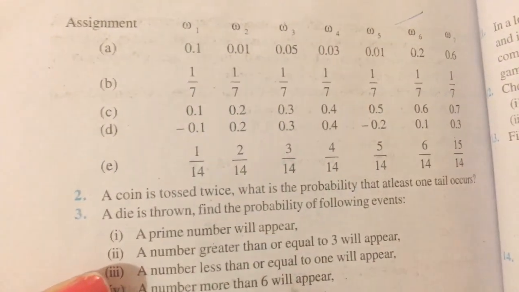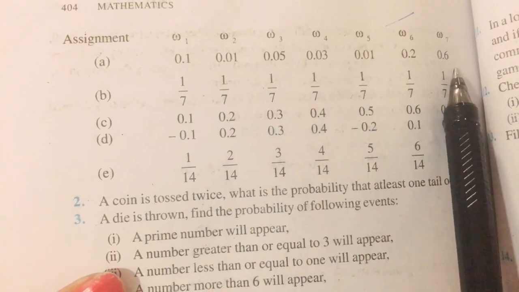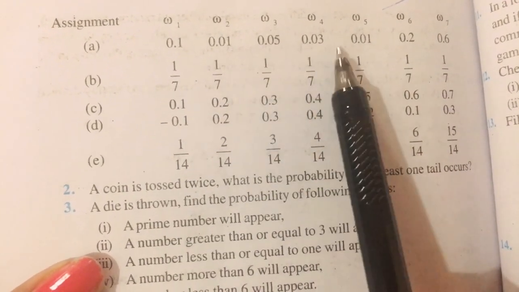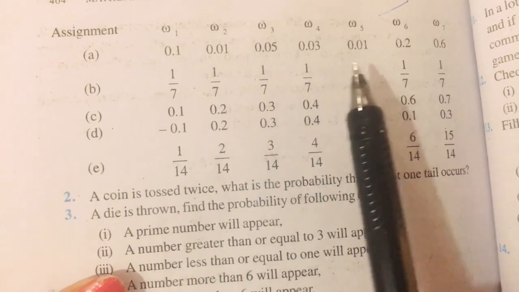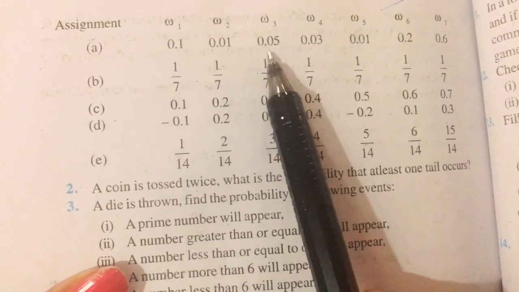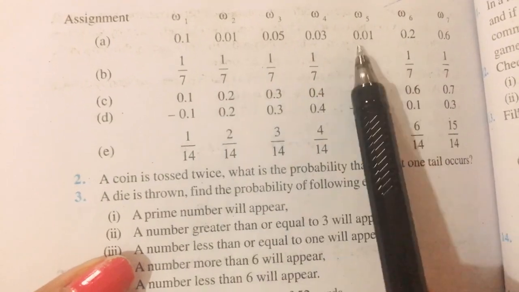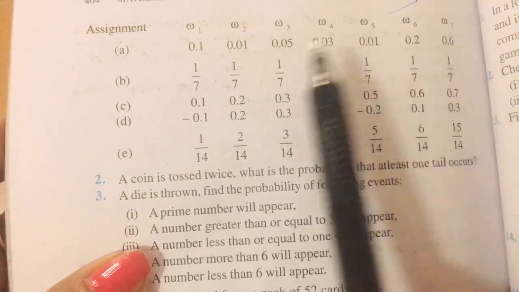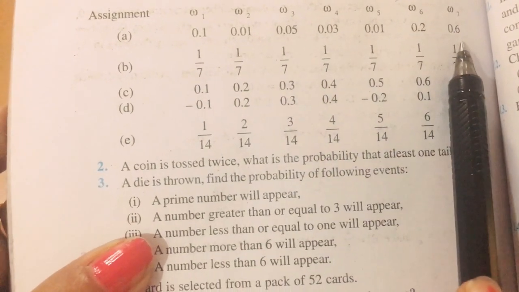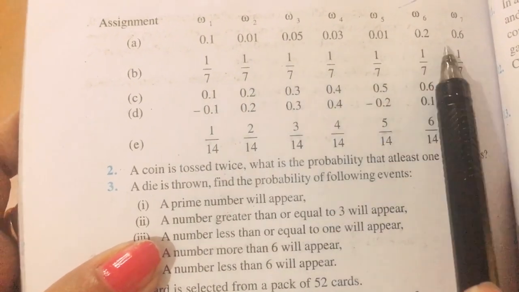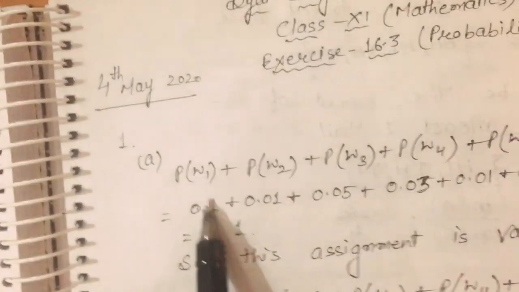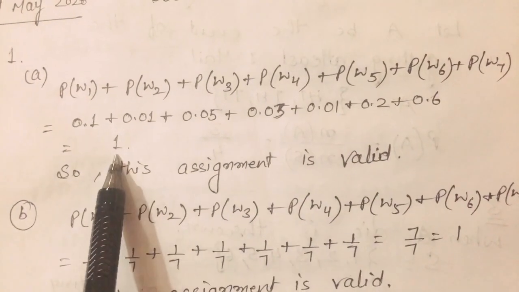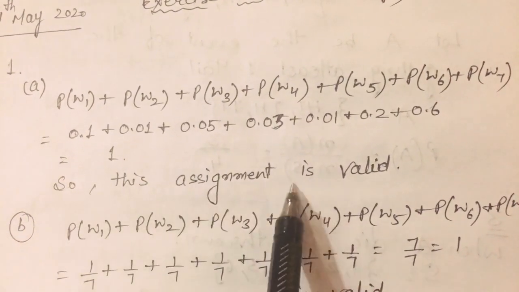For validity, the probability sum should be 1, and each probability should be less than or equal to 1 and greater than or equal to 0. Each probability should not be negative. So in the first case, each probability lies between 0 and 1 and none are negative. So look at their sum, P(W1) plus P(W2) plus P(W3) up to P(W7), their sum is 1. So that means this assignment is valid.